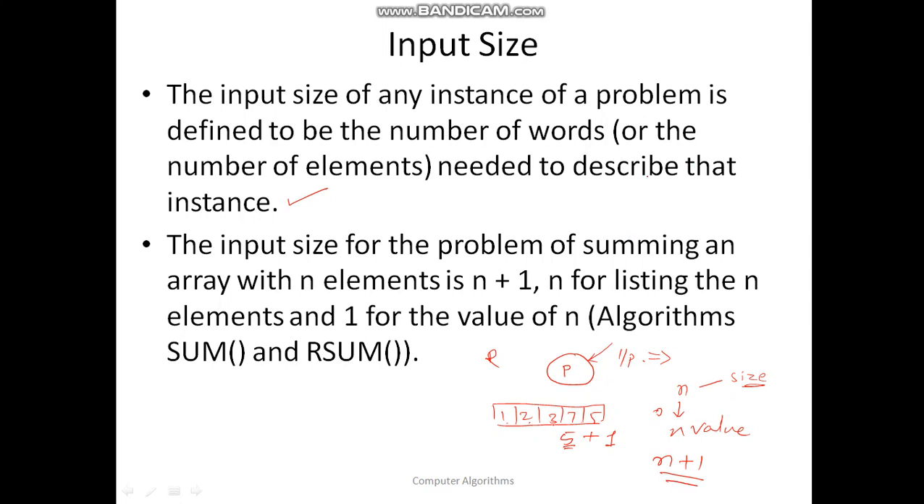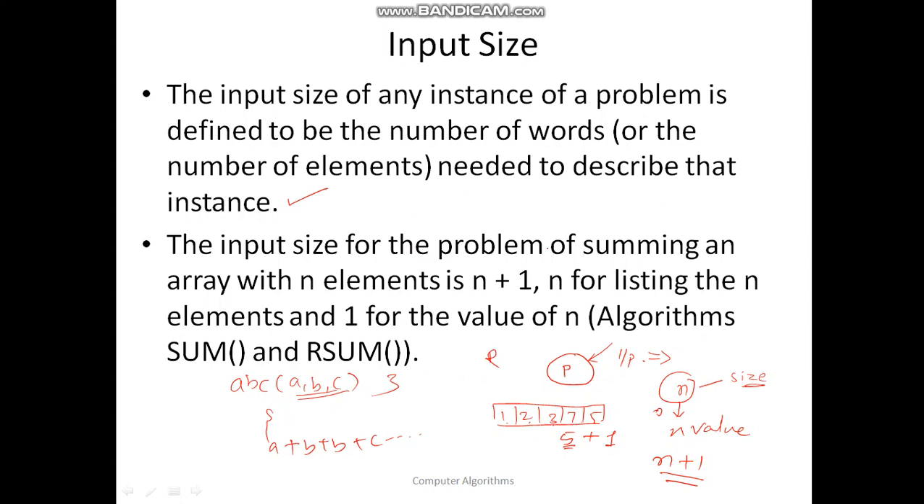So for any problem the input size may change. One example we have discussed is algorithm ABC, where the input was A, B, C and we did A plus B plus B plus C and so on. So here the input size is only 3. It is always 3, whereas here it depends on the size n, so n plus 1, whatever size you are giving.